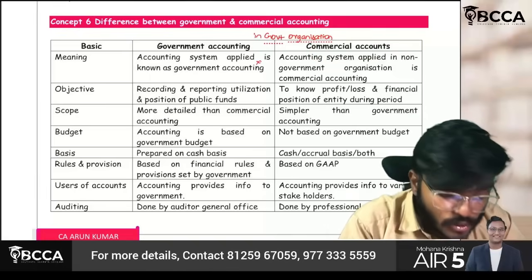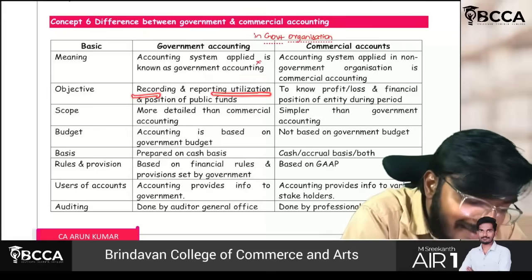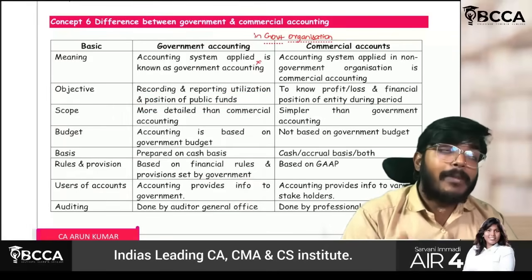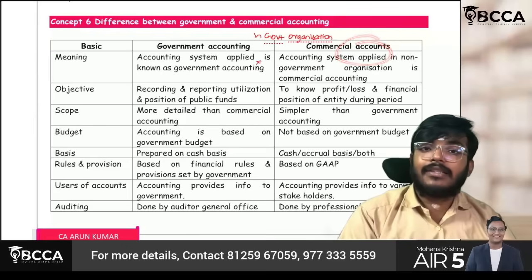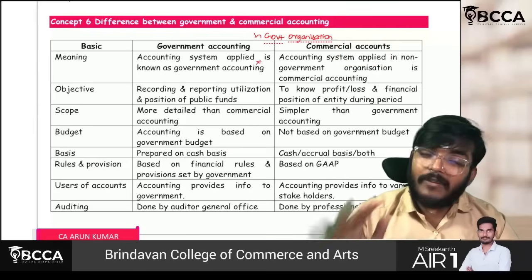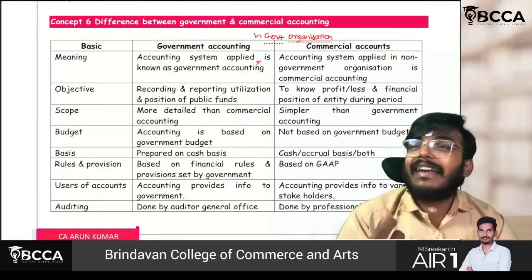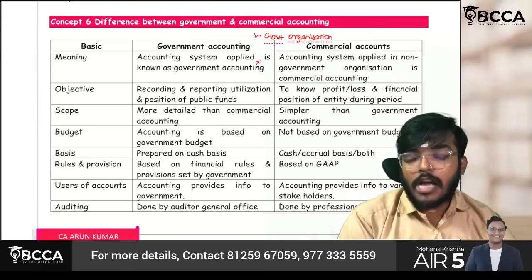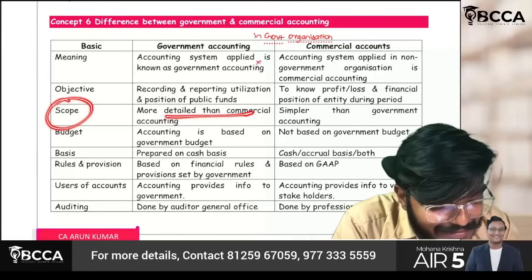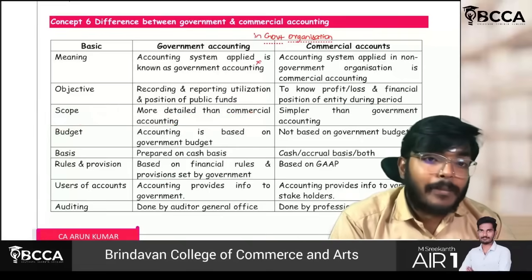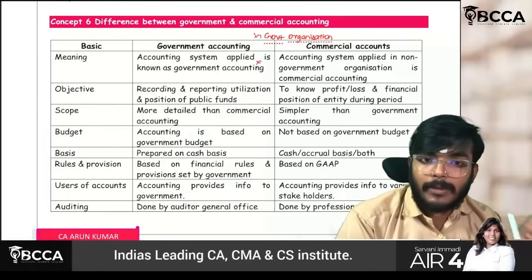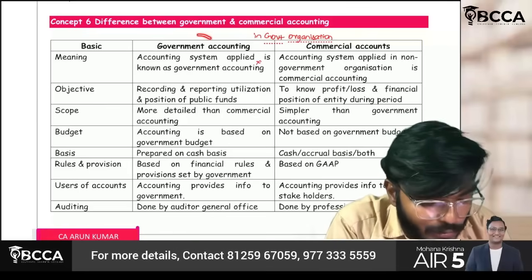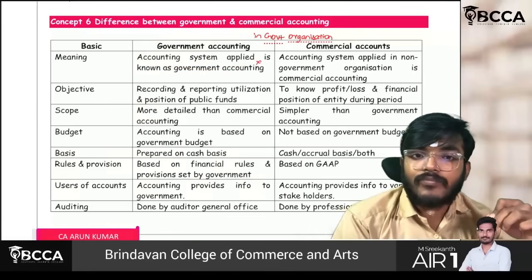The objective of government accounting is to record and report the utilization of public funds. The main objective of commercial organizations is to find out profit or loss. Even for government accounts that can be an additional objective, but the primary one is reporting of public funds. Scope is more detailed than commercial accounting, because a lot of government regulations are involved.